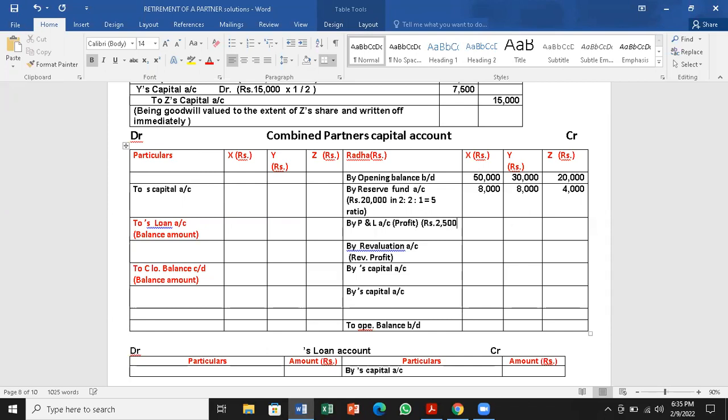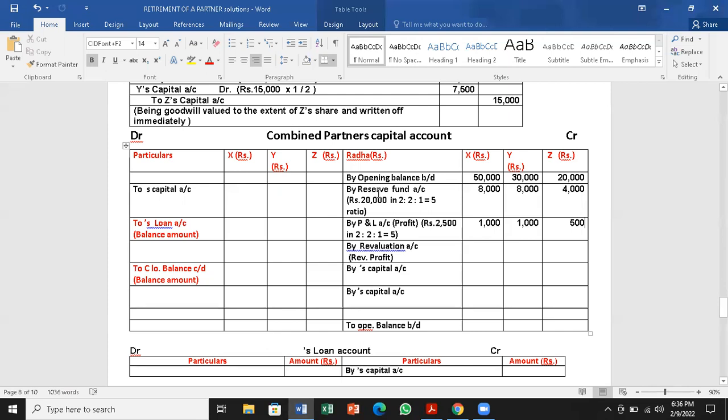That is 2,500 in 2:1 ratio again. This is undistributed profit and loss. So here it is going to be 1,000 for X, 1,000 for Y, and 500 for Z.